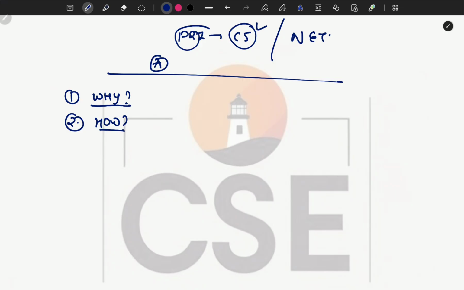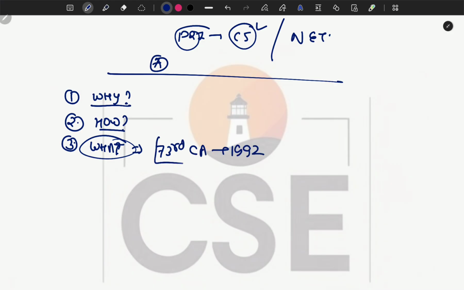Lastly, we will talk about what it actually is. We know that the 73rd Constitution Amendment Act 1992 basically gave sanction to Panchayati Raj institutions. So we will read the whole 73rd Constitution Amendment Act and understand what it contains: what the structures of Panchayati Raj institutions are, and what the functions are.